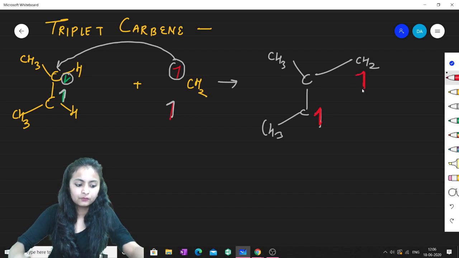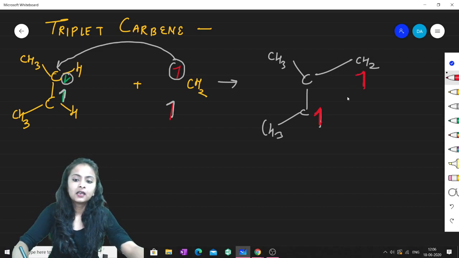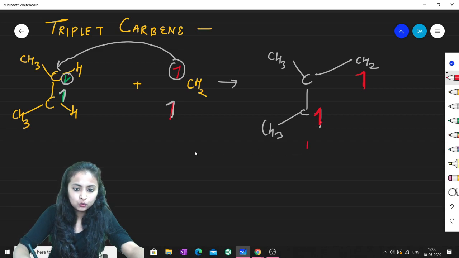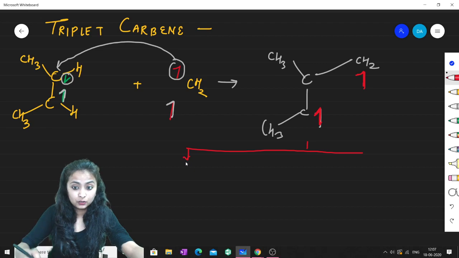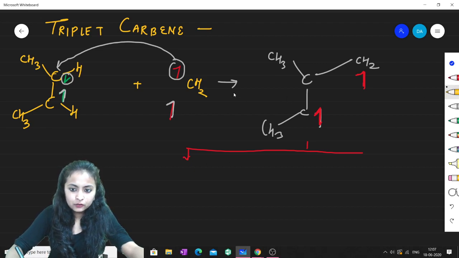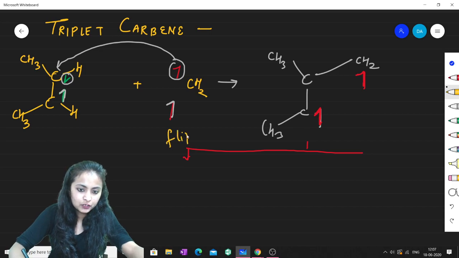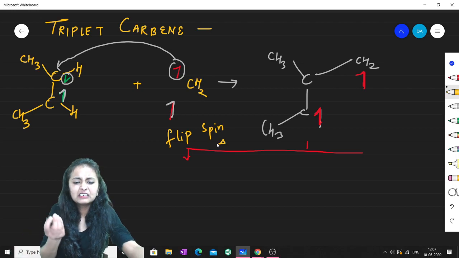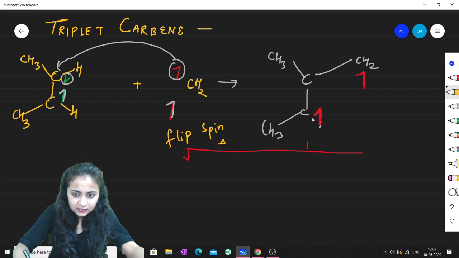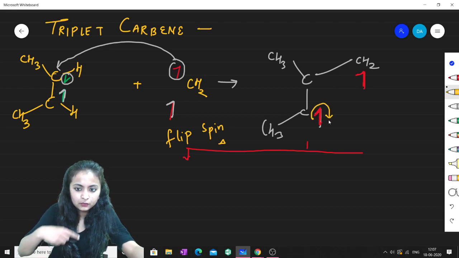Now what next? In this case there will be 2 pathways. What we can do, guys, is just flip the spin. First pathway, I can flip the spin. If I provide a little amount of heat, then there is a chance that this spin will flip.